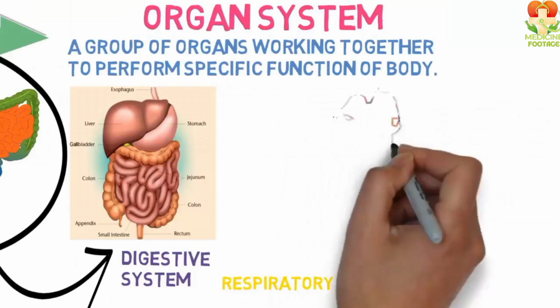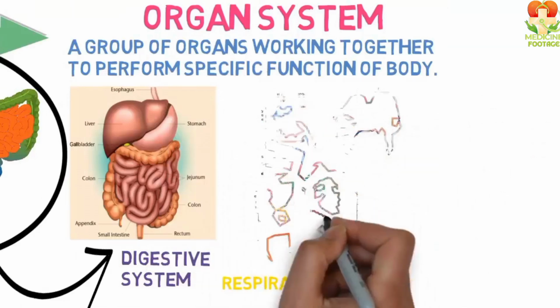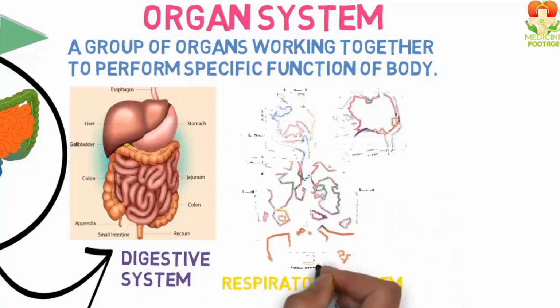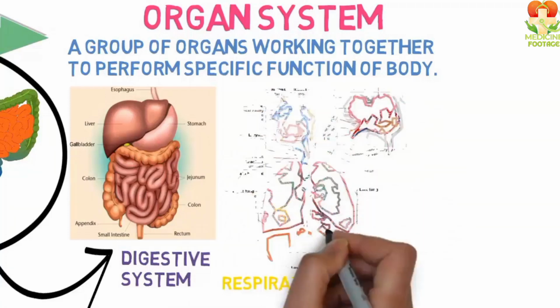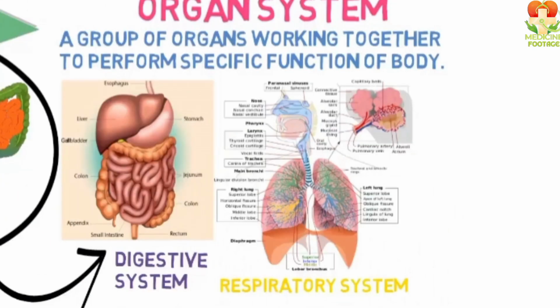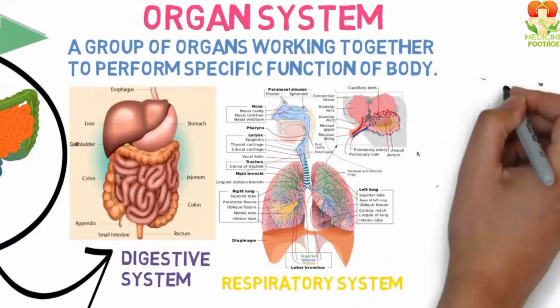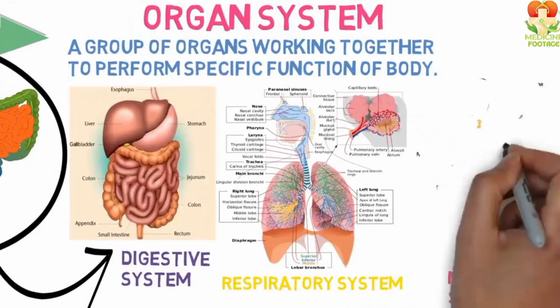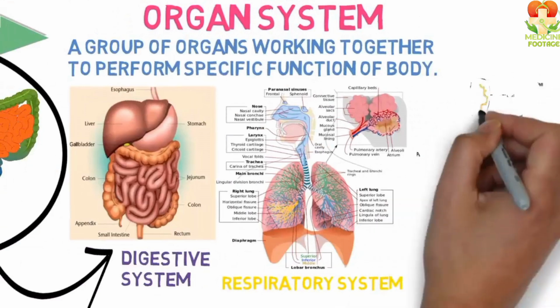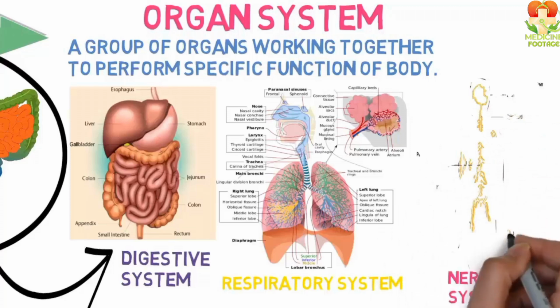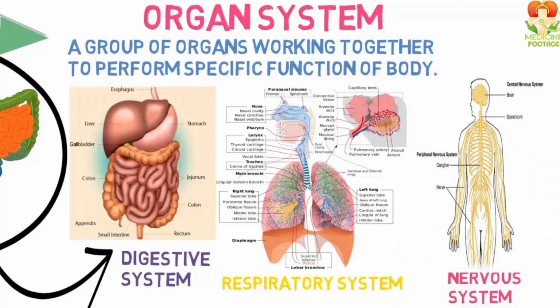The second is the respiratory system, which includes the lungs, alveoli, trachea, and nasal cavity, etc. All these things together form the respiratory system. The third system we have is the nervous system. What is included in it? It includes the brain, spinal cord, and nerves, meaning all these things together form the nervous system.